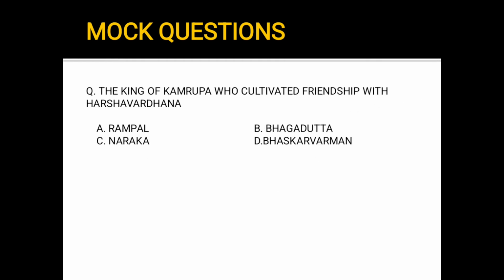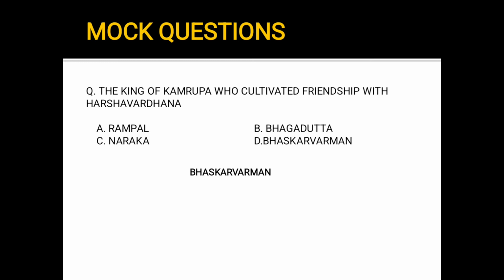Next question. The king of Kamrupa who cultivated friendship with Harshavardhana. If you have gone through the previous video, it is a very easy question. So the answer is option D, Bhaskar Varman. Bhaskar Varman is a very important figure from ancient Assam. From exam point of view, please go through it again and again.